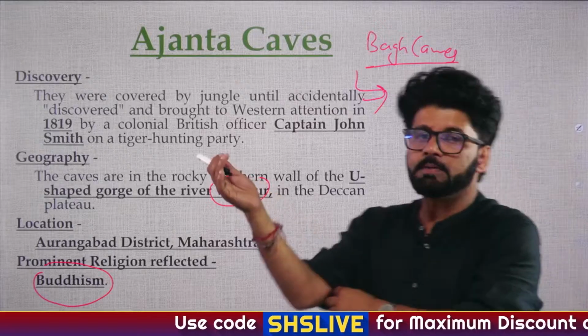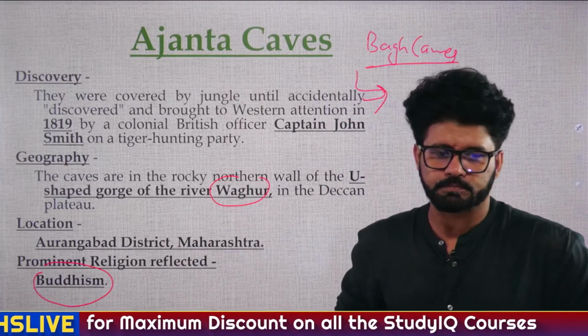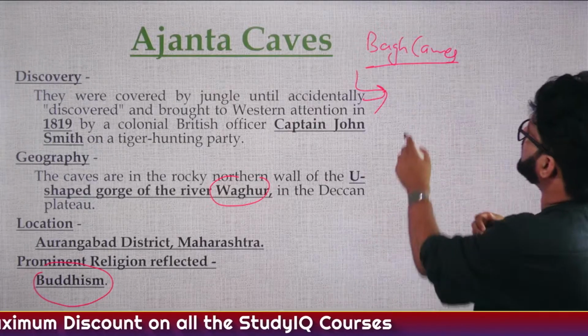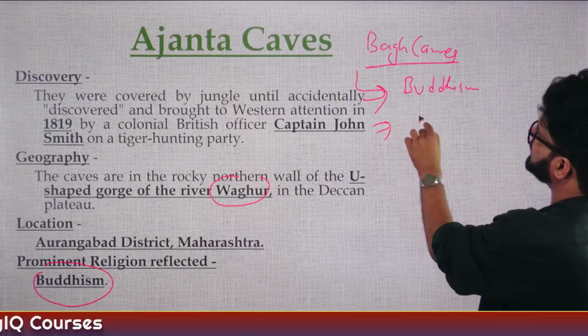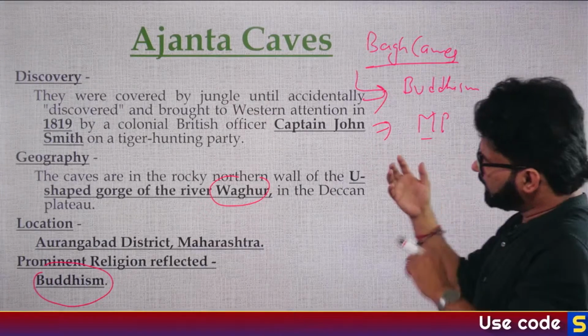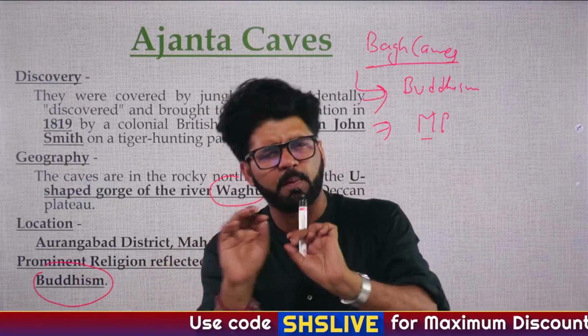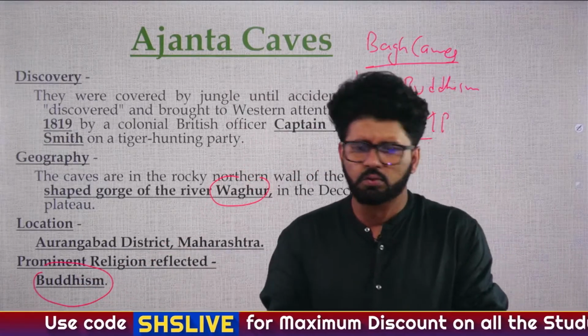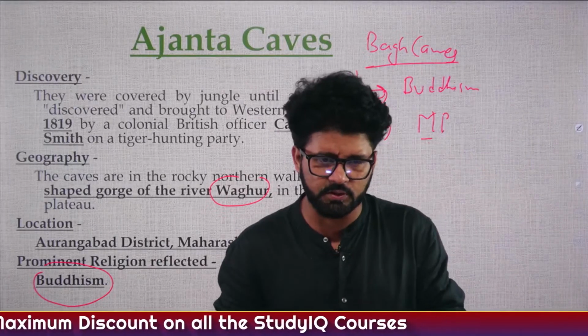Any idea, anyone? Bagh caves, the prominent religion is Buddhism. And it is there in Madhya Pradesh. So we will talk about these things. Fine. So Waghora river, Aurangabad district, Buddhism. Remember these places, they are asking it. No, I'm not asking about Vishnu. Bagh caves, Madhya Pradesh, Buddhism, Anvesha.